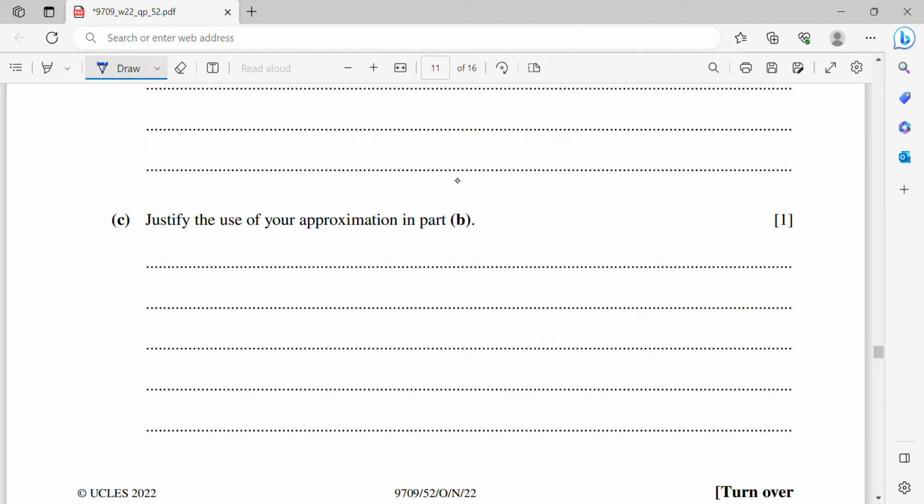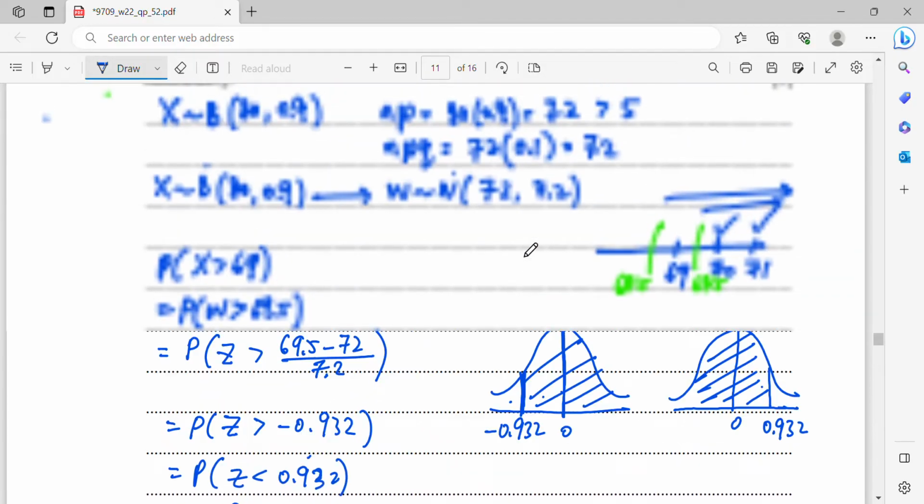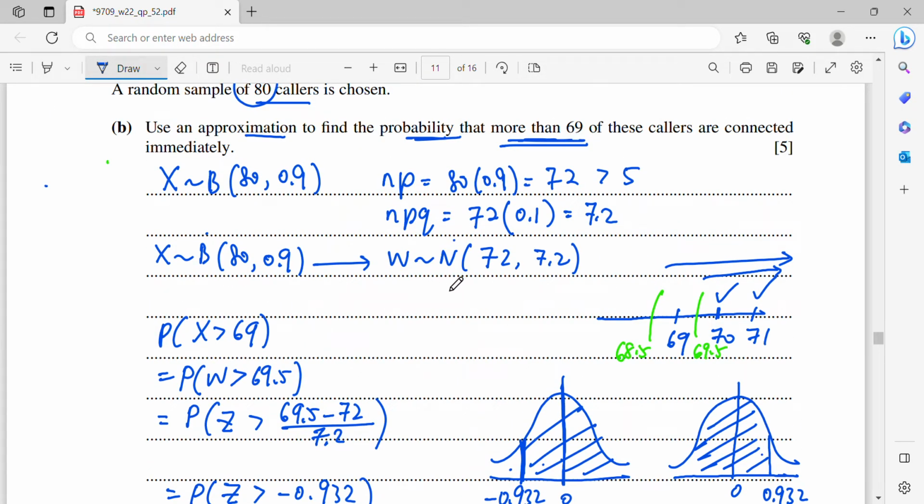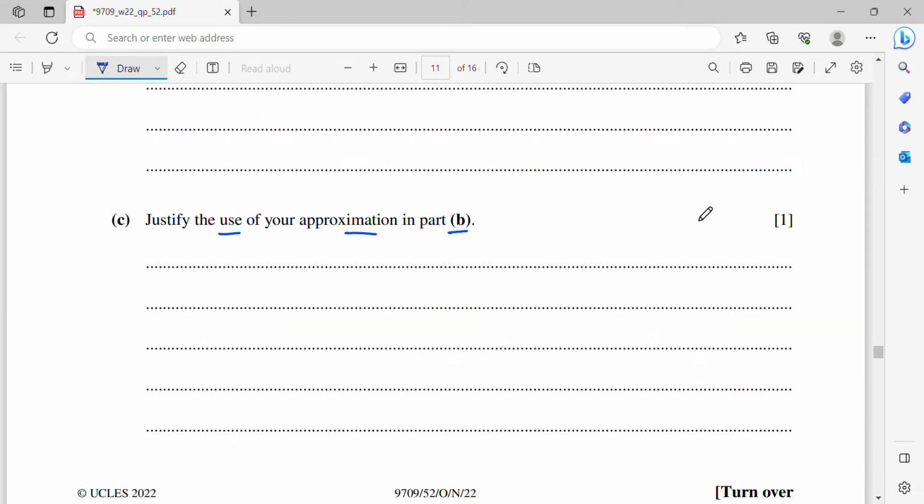Now, justify the use of your approximation in part B. So now, this is to explain why I choose normal approximation. Okay, the reason is very simple. The np is greater than 5. So np is 80 times 0.9, which is 72, greater than 5.